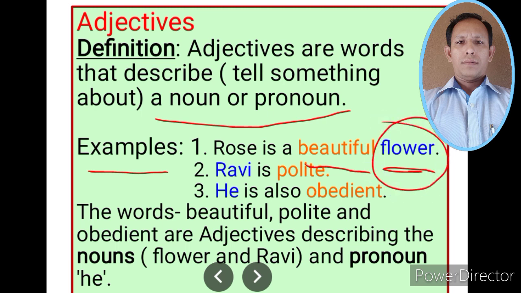In the second example, Ravi is polite. The word Ravi is another noun standing for a person, and polite is the word which is telling something about Ravi, the noun. So, in this sentence, polite is the adjective which is telling something about the noun Ravi.